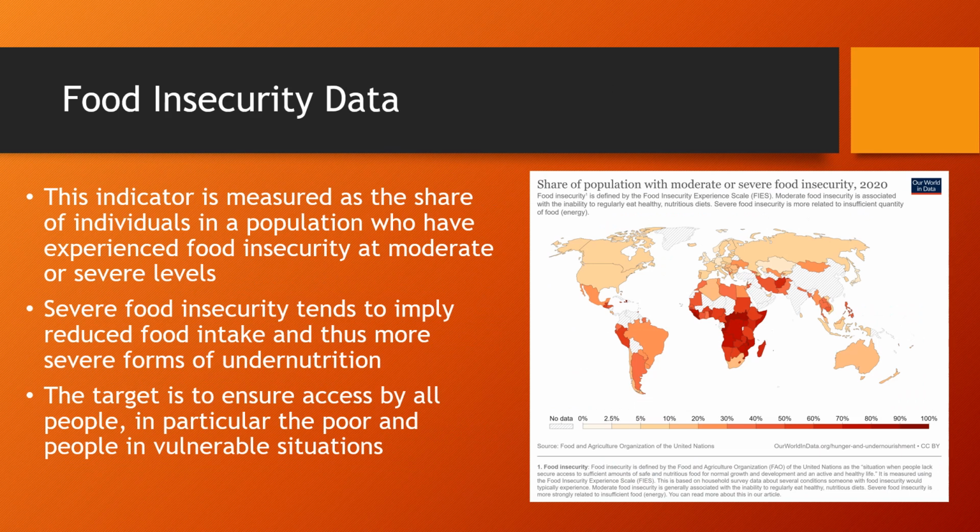And we also have the food insecurity data that I chose because I thought it was really interesting. This indicator is measured as the share of individuals in a population who have experienced food insecurity at moderate or severe levels. Severe food insecurity tends to imply reduced food intake and thus more severe forms of undernutrition. The target is to ensure access by all people, in particular the poor and people in vulnerable situations. And then, as you can see in this graph, we have every country, and by the lighter shade of red, you can see that Japan and the United States are really similar in that aspect.